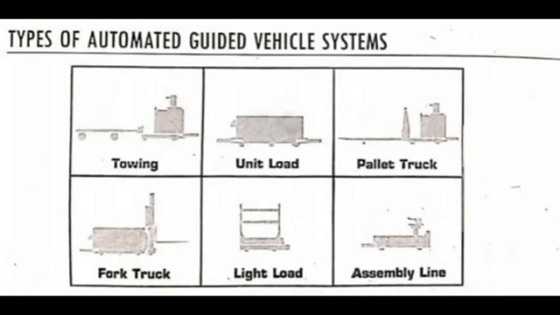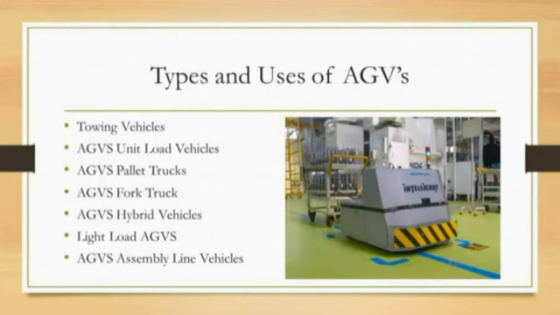The major advantage of the automated guided vehicle system assembly line is lower expense and ease of installation when compared with hard assembly lines. The line can easily be changed by adjusting the guide path if necessary and by reprogramming. Okay, so these are the various types of automated guided vehicles and an introduction to them.